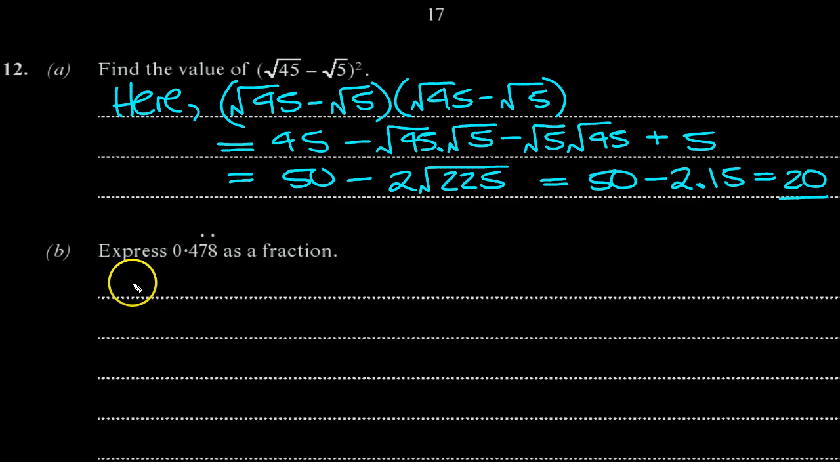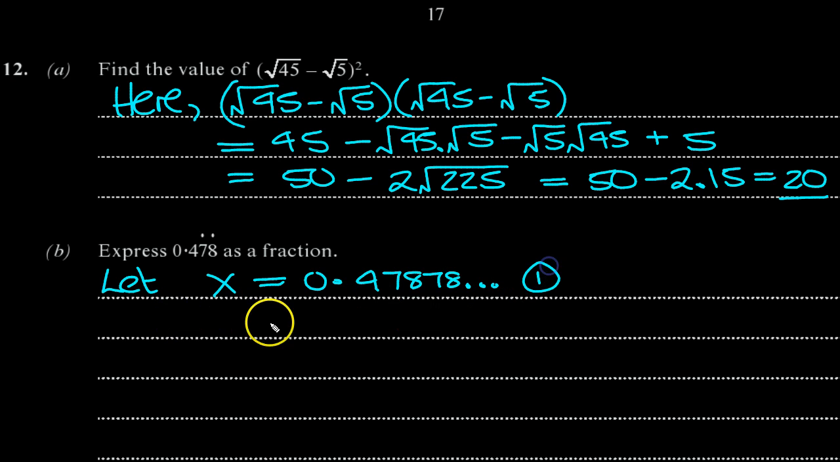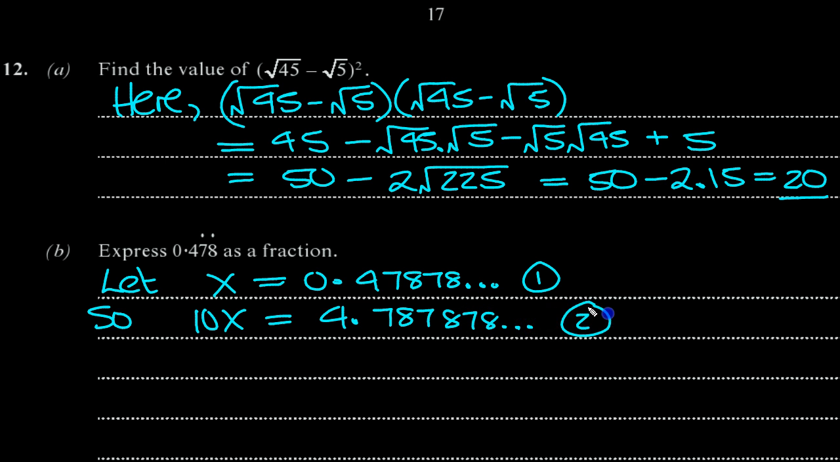Express this recurring decimal as a fraction. So let x equal 0.47878 and so on. Okay, so let's just do 10x. So 10 lots of this will equal 4.7878, moving the decimal point, and now we've got the repeating factor, haven't we? 7, 8, dot, dot, dot. This is number 2.